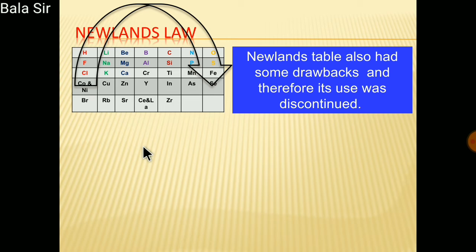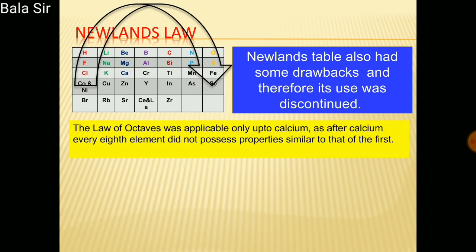But Newlands' table also had some drawbacks. Therefore, it was discontinued. There were many limitations found in Newlands' octaves. This law was found to be applicable only up to calcium. You can see here the elements which are arranged as first and eighth. But after calcium this law was not applicable, because every eighth element did not possess properties similar to those of the first.